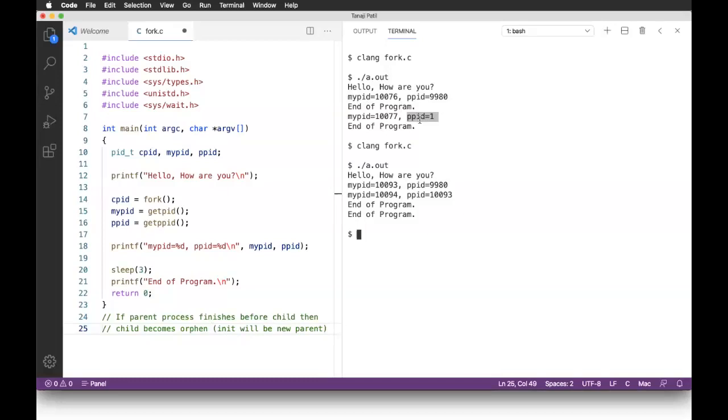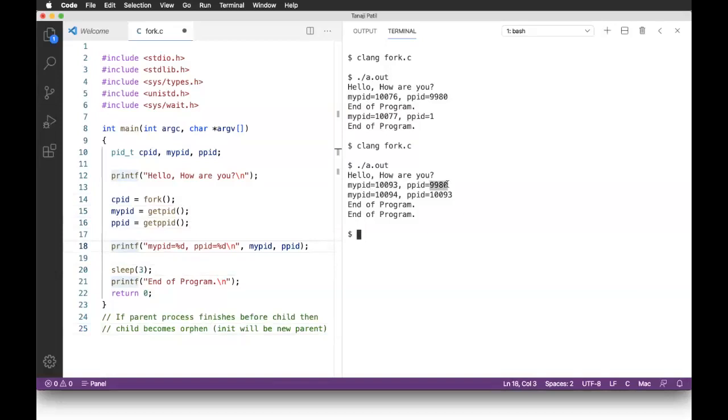Okay. Now I added this sleep part. So what has happened is, when you create a child process on line number 14, lines 15 and 16 are executed for the parent. Now printf, so the parent process displayed here, for example, my PID is 10093 and PPID is 9980.